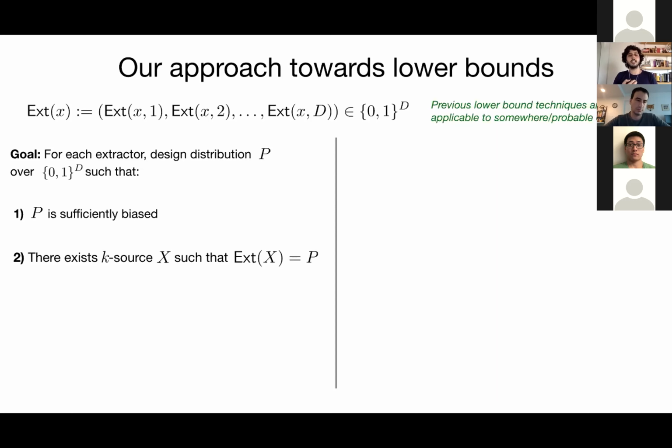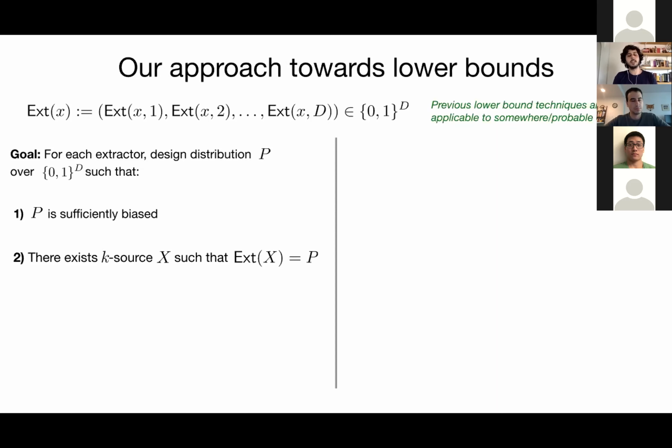And second, P is the output distribution of some k source X. So if we have these two conditions at the same time, we can basically immediately get a lower bound on the number of seeds.